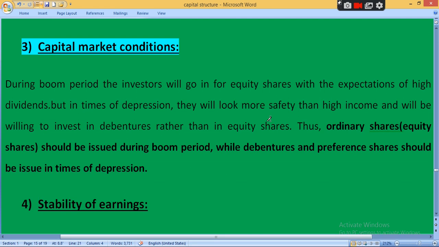But during the recession period હોય તો as an investor તમે શું prefer કરશો? Your safety of your investment. Clear? So you have to make investment in debentures. Why? Because whether company earns profit or loss, it doesn't matter. Clear? Company has to compulsorily pay fixed interest, so it will be considered as a fixed regular income for the debenture holder. That's why during the depression you should prefer debenture and preference. So company has to issue debentures during the time of depression.